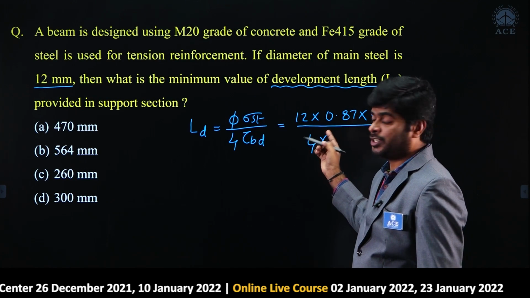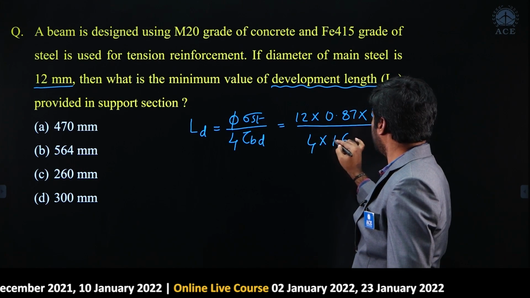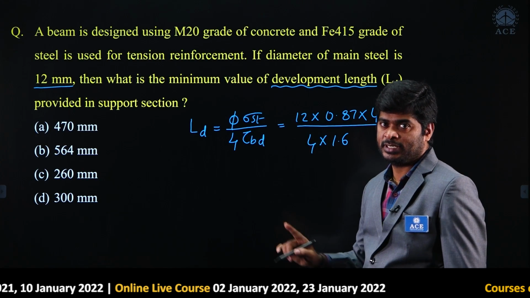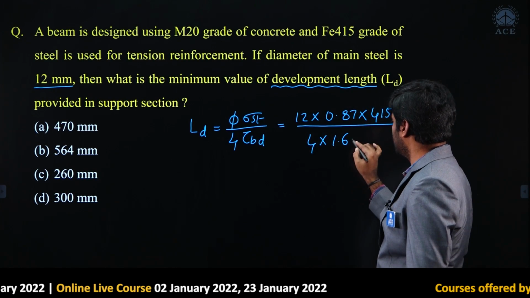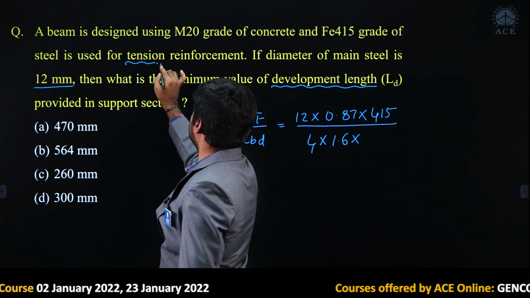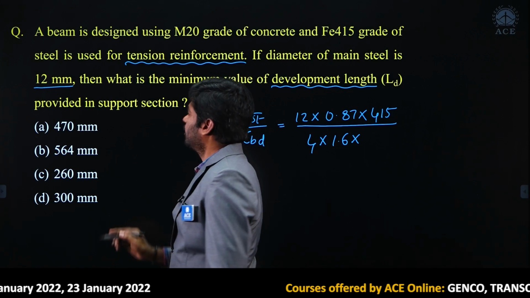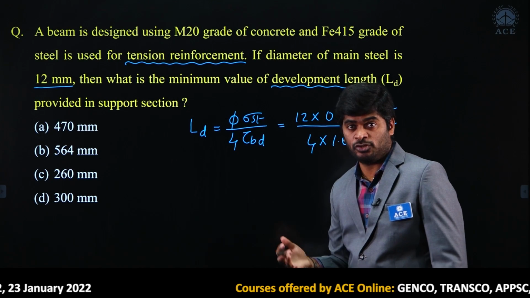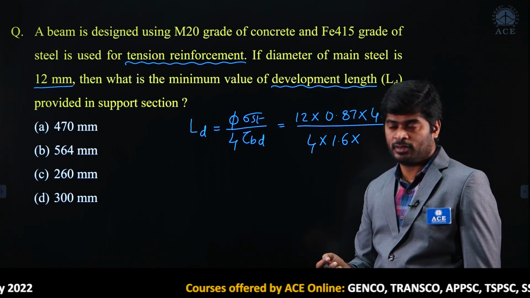It is a HYSD bar, so increase tau bd by 60%. No need to increase by 25% because it is mentioned very clearly that the steel bar is in the tension zone. It is a tension reinforcement.